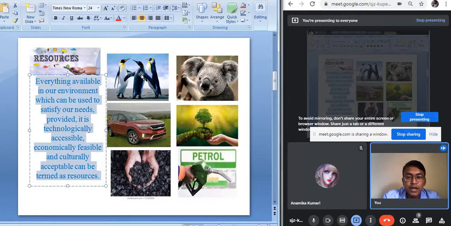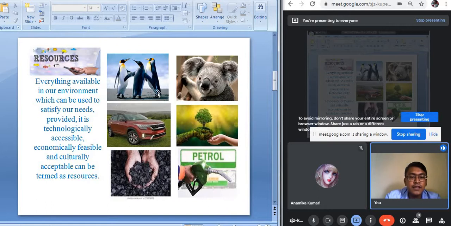So any material in our environment which can help us satisfy our needs is considered a resource. But it must be technologically accessible. Technologically accessible means we must have the adequate technology to use those resources. It must be economically feasible, that is economically affordable, as well as culturally acceptable, that is accepted in the society.